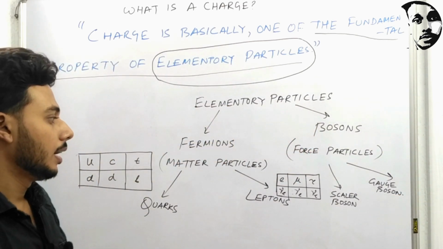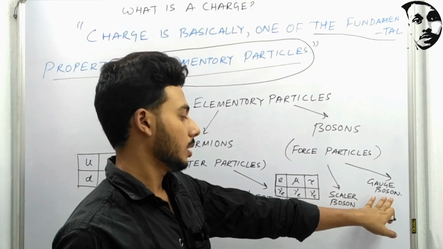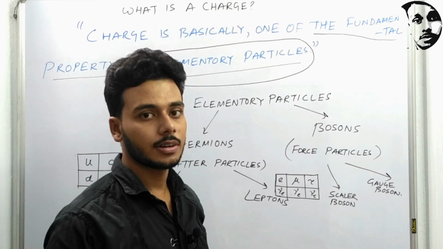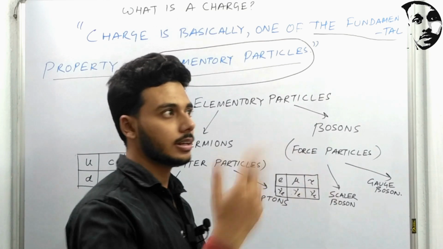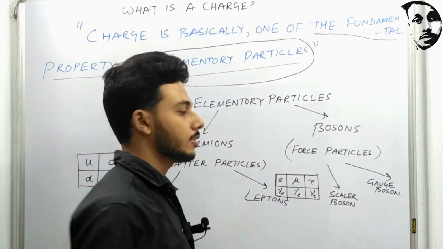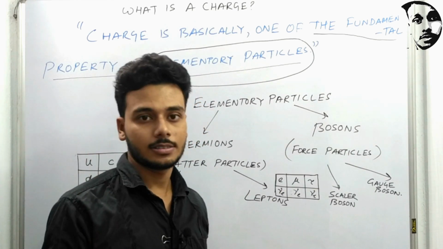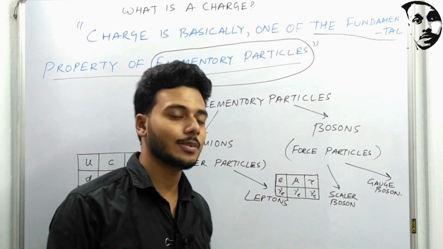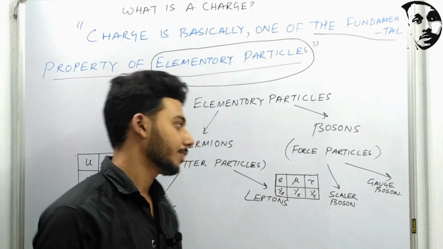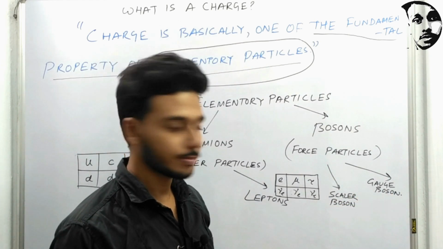Okay. Now in the gauge boson category, have you heard about the photon? The photon particles are generally considered as coming from the sun, but they are not coming only from the sun. It is like the light particles. To be more specific and basic, we can consider it a light particle, the corpuscles of the light. That photon lies inside this gauge boson category.